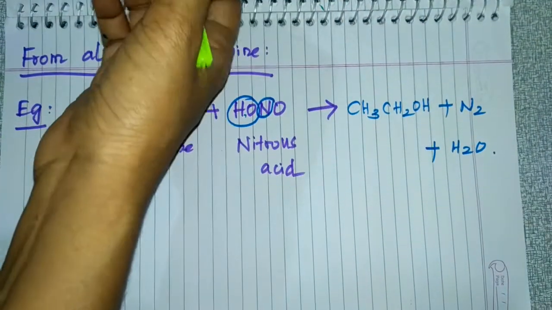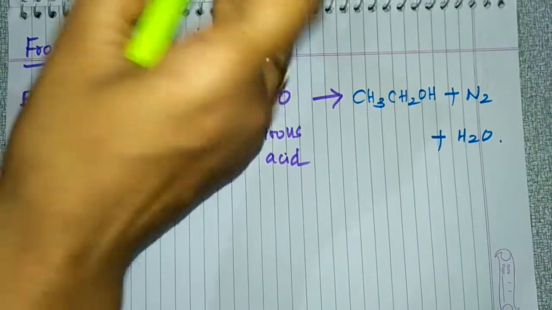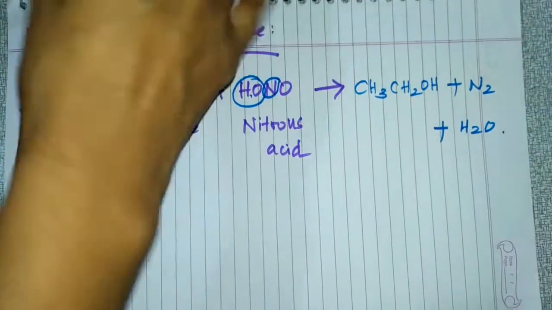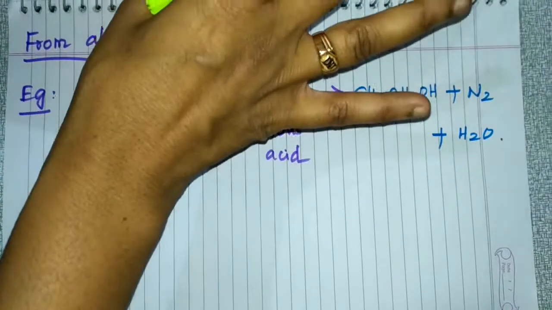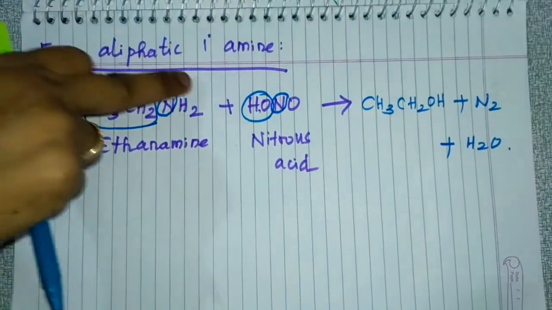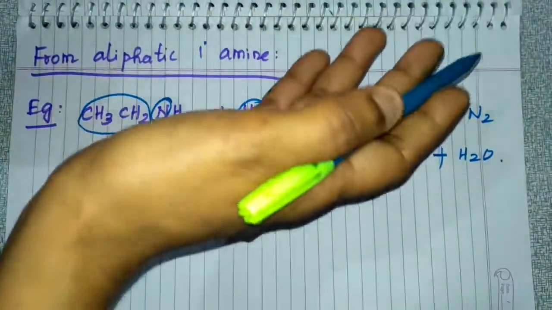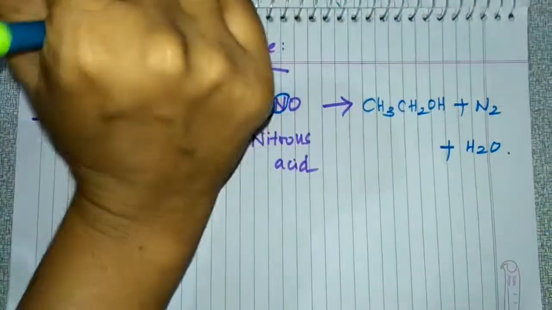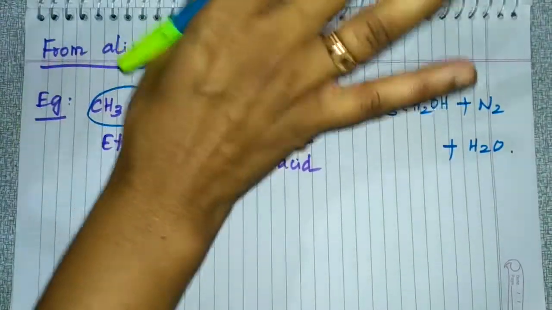For Grignard reagent, in the first step you add the Grignard reagent, and second, you do hydrolysis with dilute acid. And the fourth method is from primary aliphatic amine. So this is about the general methods of preparation of alcohol. Next we will go with the industrial preparation of alcohol. That is very important.